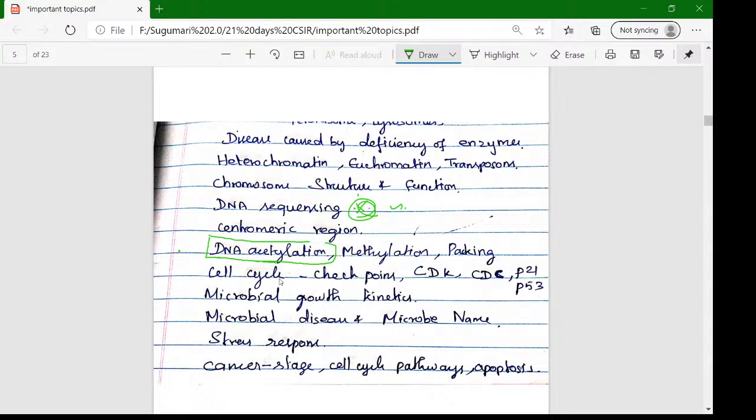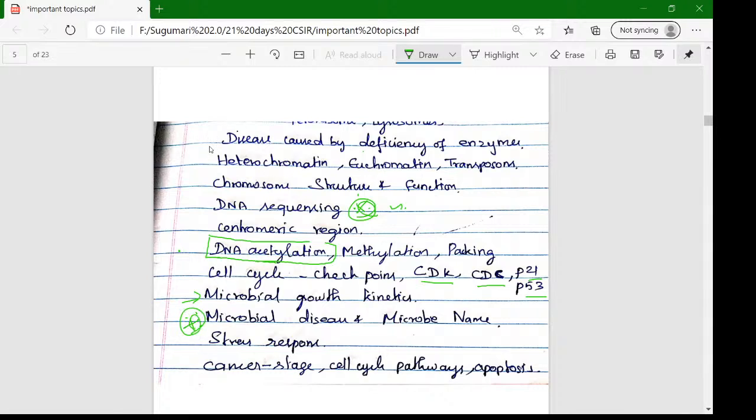Cell cycle, in that we have checkpoints. In those checkpoints, the CDK, CDC, and P21, P53, what is the role of these compounds, and we want to understand what the important compounds present in this pathway and the cell cycle phases are. Okay, next is microbial growth kinetics. We can expect problem questions in that part. Next is microbial diseases and microbe names, it's also very important.